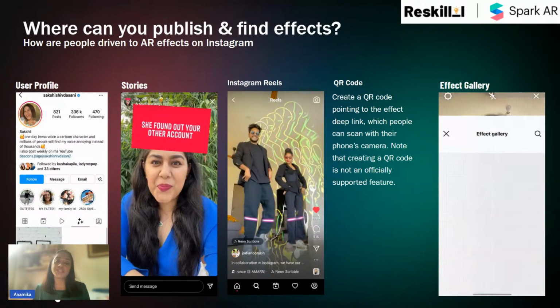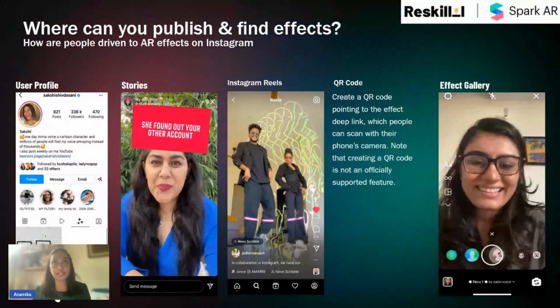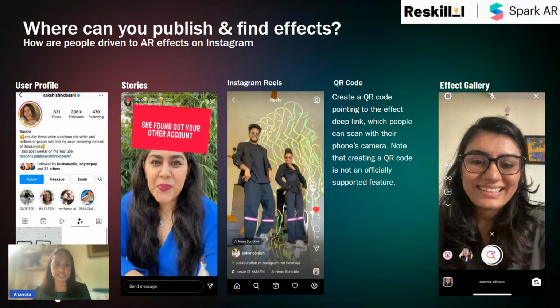We had shared with you a download link for Spark AR Studio. I hope you have downloaded it. And in case you haven't done that, please do it before we begin the session.